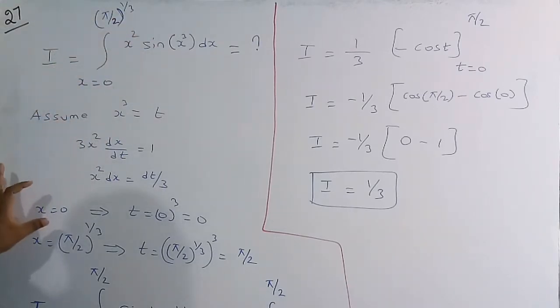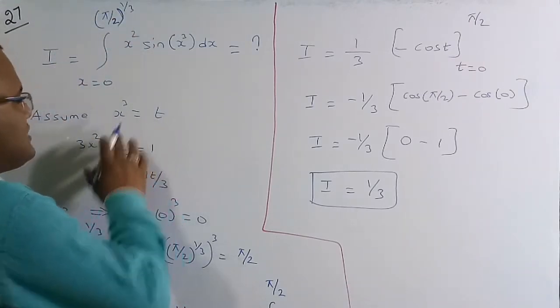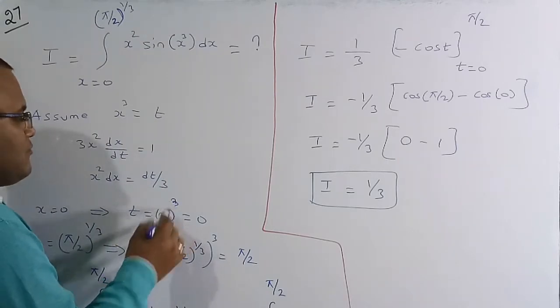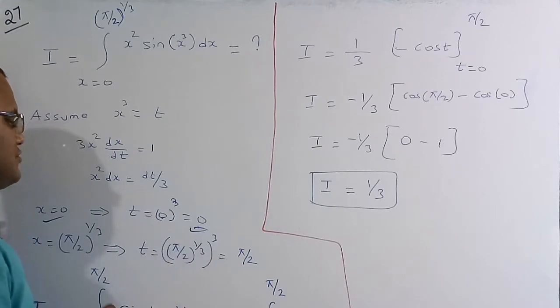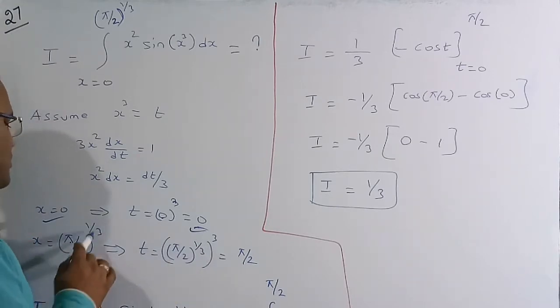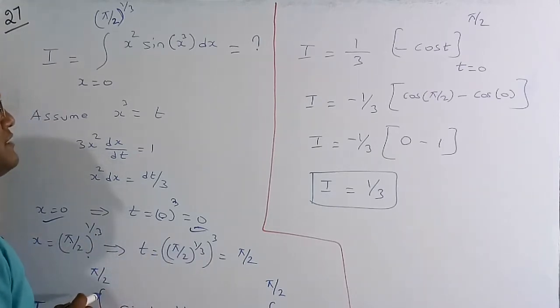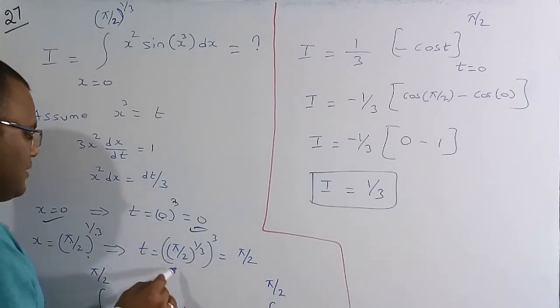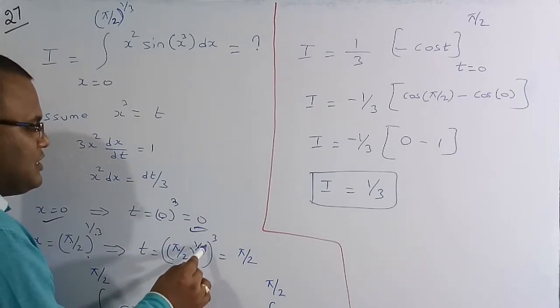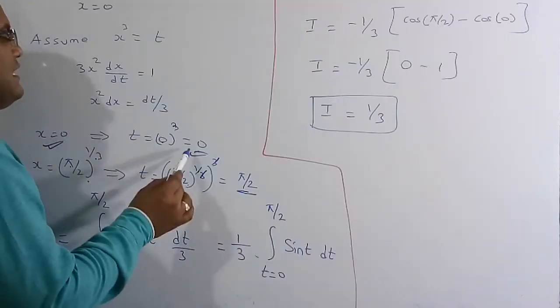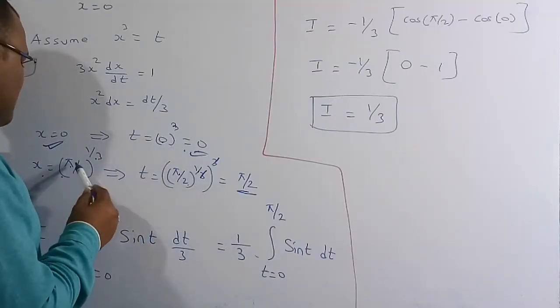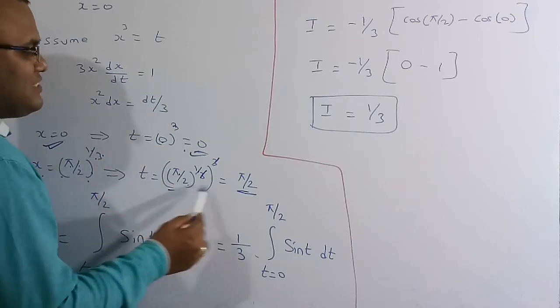If x is equal to 0, then what is the value of t? Because t is equal to x cube, 0 to the power of 3 is nothing but again 0. So when x is equal to 0, t is also equal to 0. But when x is equal to (pi by 2) all to the power of 1 by 3, I want to know the value of t. Because t is equal to x to the power of 3, and x is equal to (pi by 2) to the power of 1 by 3, the 3 cancels and we get pi by 2. So when x is equal to 0, t is equal to 0, and when x is equal to (pi by 2) to the power of 1 by 3, then t is equal to pi by 2.